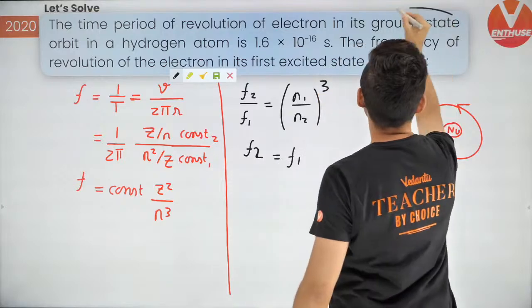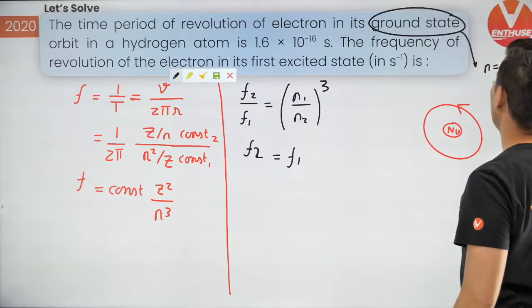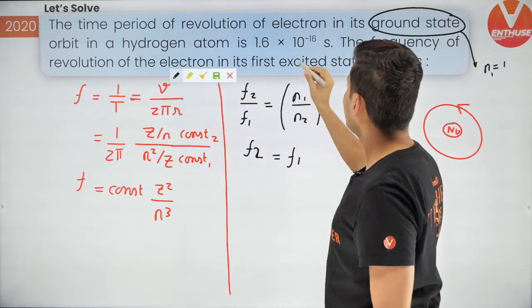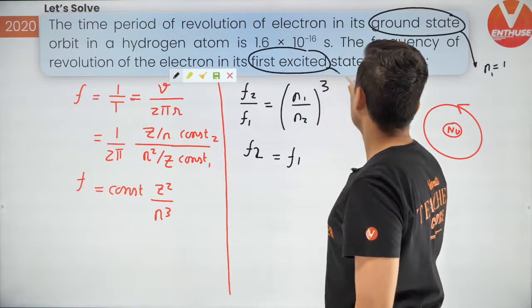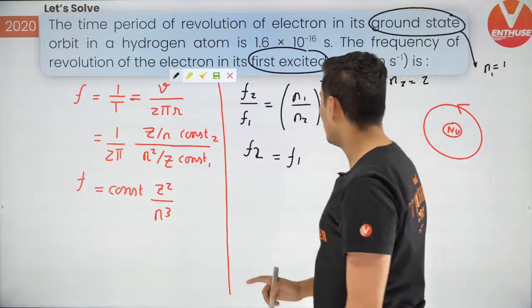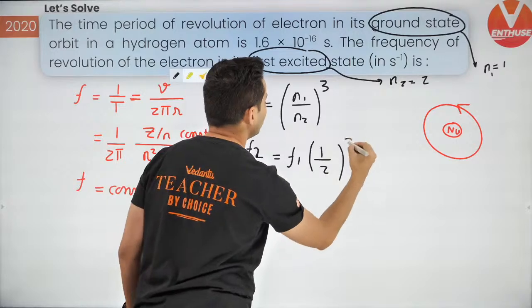It was earlier in its ground state. That means n was equal to 1. And then the electron is in its first excited state. First excited means n is equal to 2. So basically it is 1 divided by 2 whole cube.